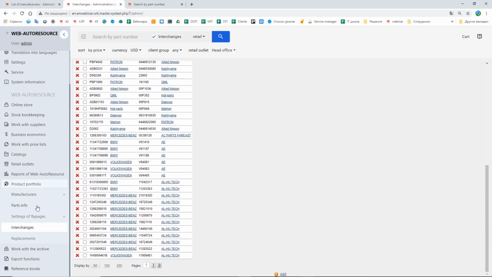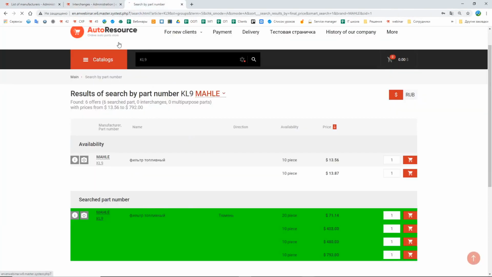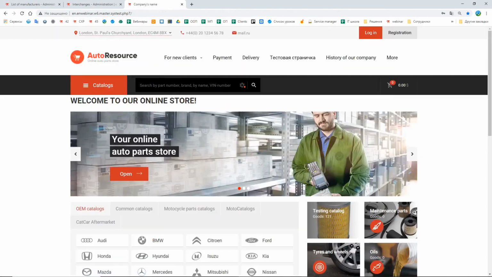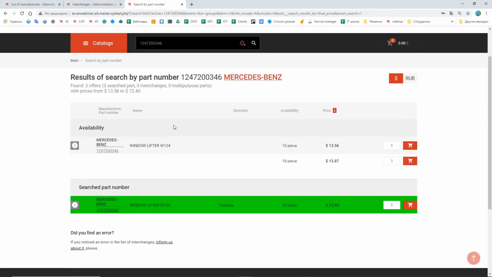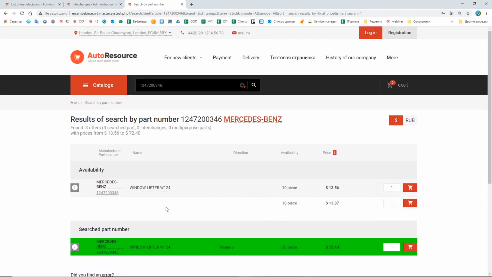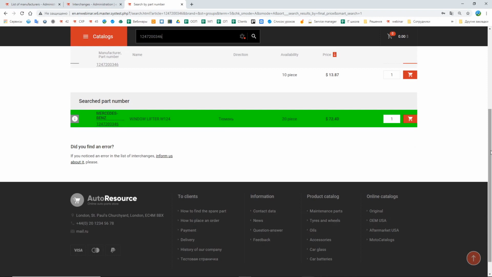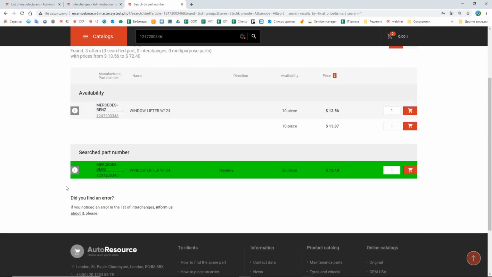Now let's search for the spare parts on the website and see if the system is going to display them with their interchanges. Here in the search results page, we see the spare part without the information about the interchanges. Seems like something went wrong, but no, everything is correct.